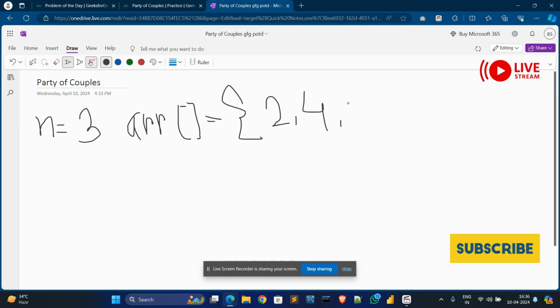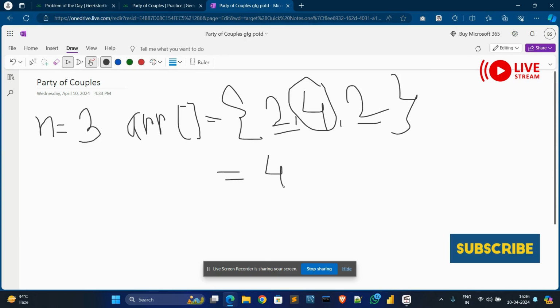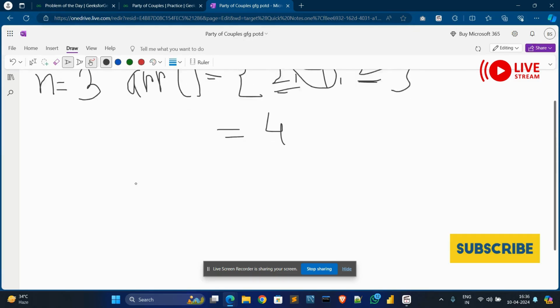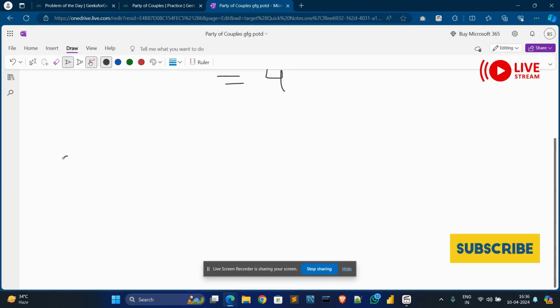In this, the value 2 appears two times and we find 4 only one time. So in this, the single value is 4, and the 2s are a couple.